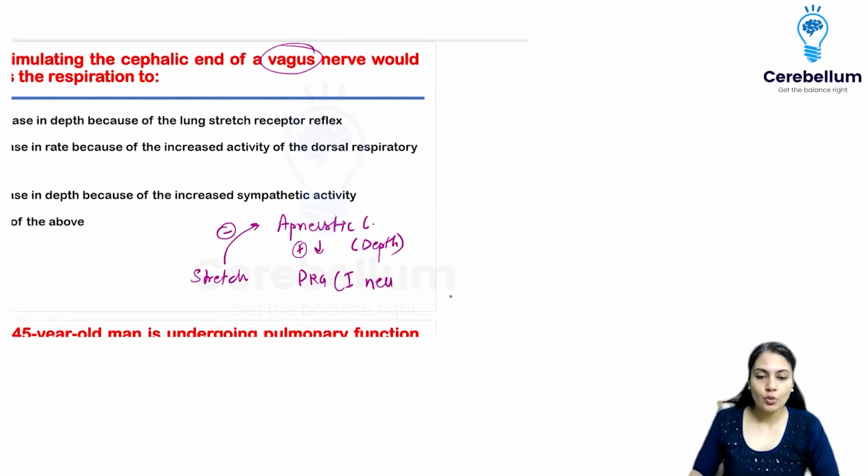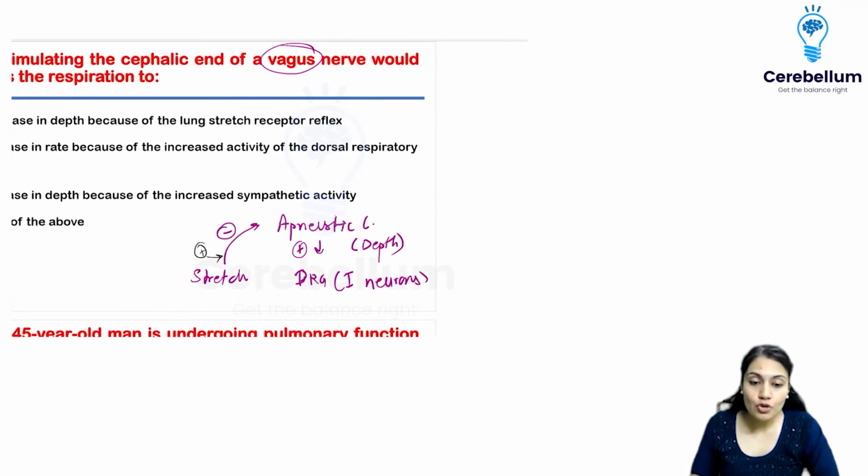inspiratory neurons. The DRG will be stimulating the inspiration more. If I'm stimulating the vagus more and more, that means it is going to inhibit the apneustic center more and more.